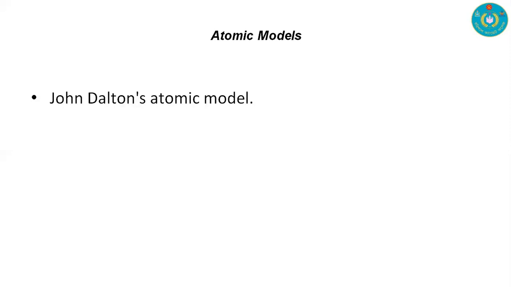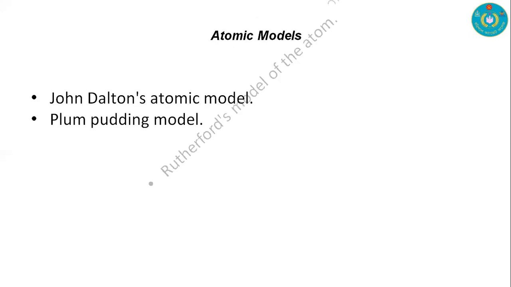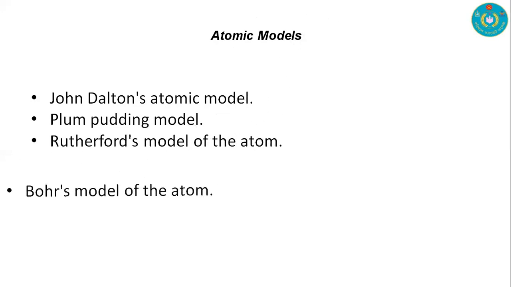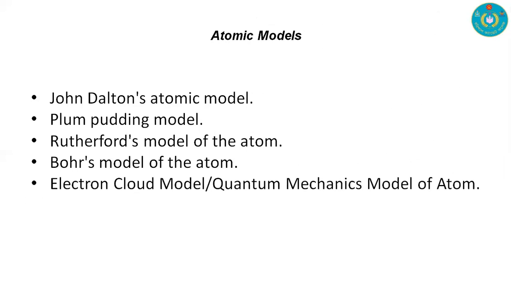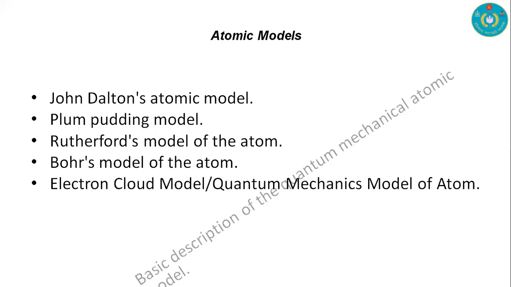Now we're going to discuss nuclear models, and we have different models for the atom. At first, the model is John Dalton's atomic model, then the Plum-Pudding model, Rutherford model of the atom, Bohr model of the atom, and the electron cloud model or quantum mechanics model of the atom. Actually, 3 and 4 are important for you, and we're going to discuss all of this shortly in our next few slides.